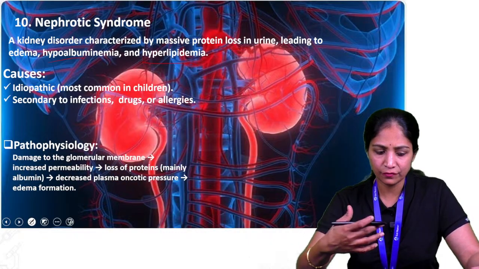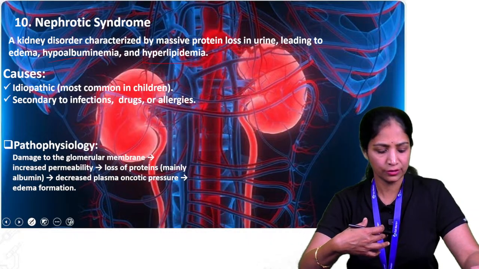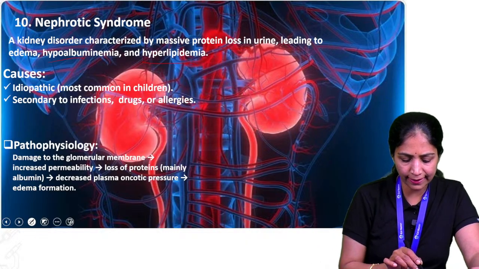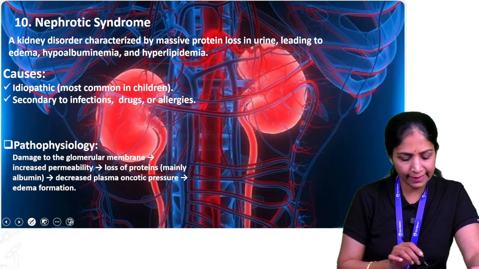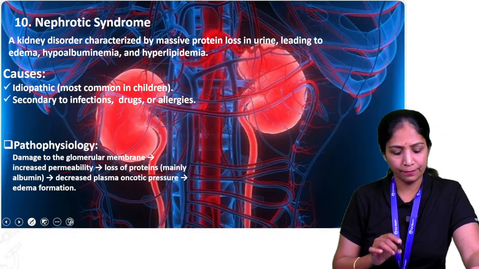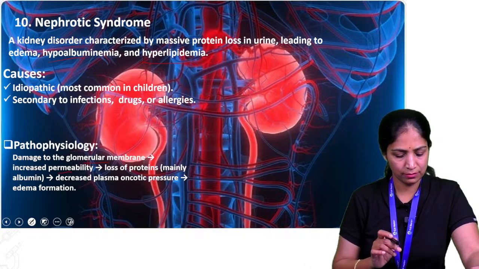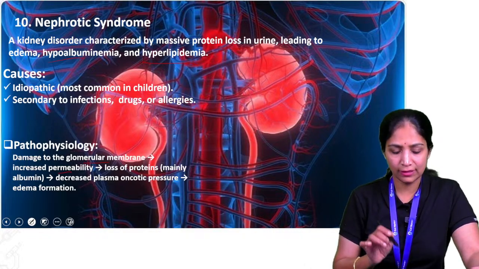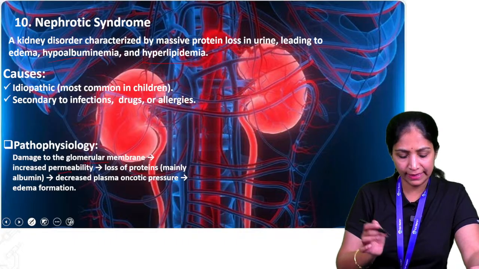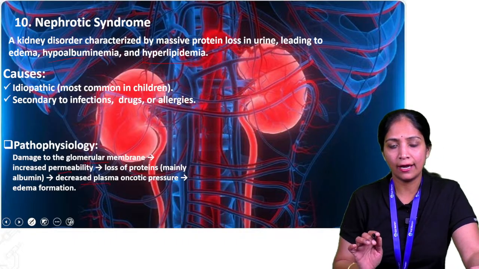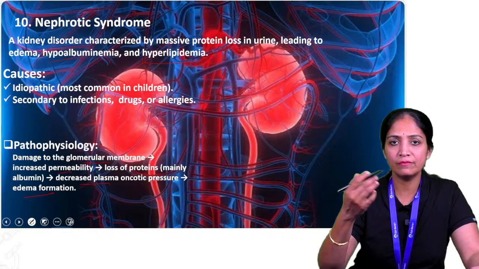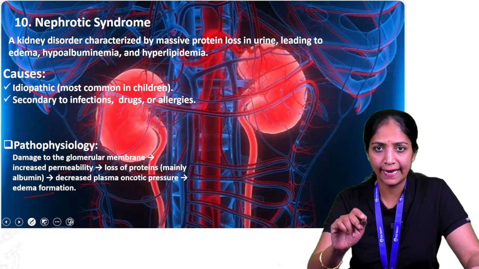So the main pathophysiology behind this nephrotic syndrome is damage to the glomerular membrane, leading to increased permeability. Then there is a loss of protein, which leads to decreased plasma oncotic pressure, which leads to the formation of edema.